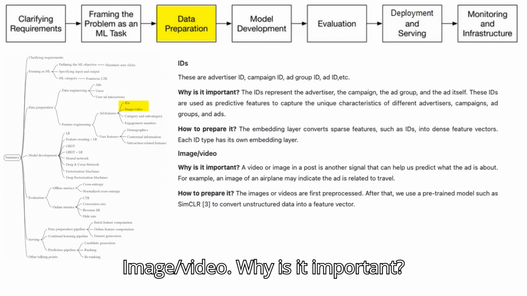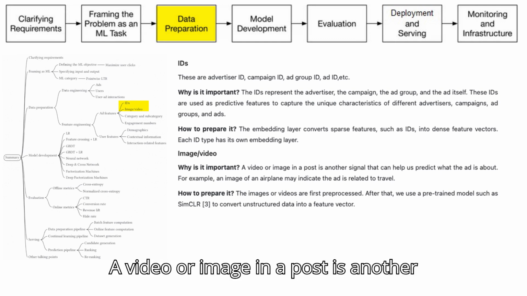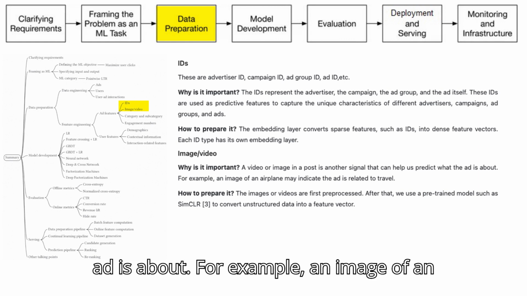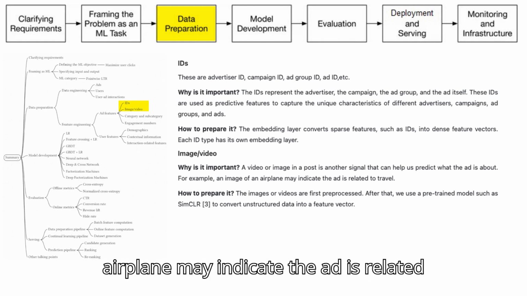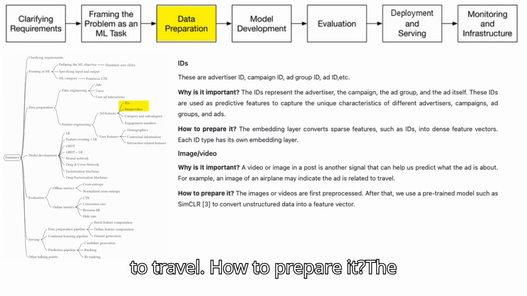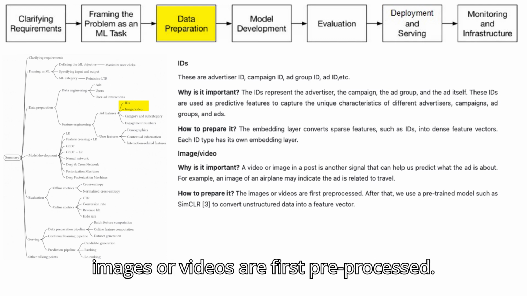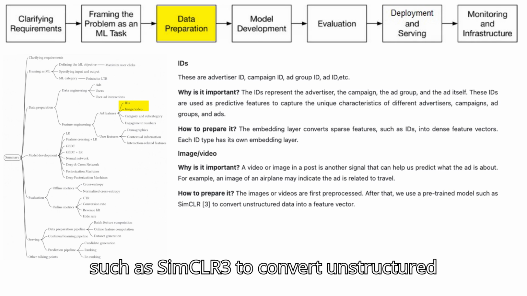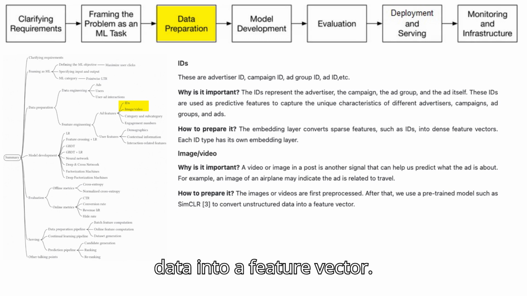Image/video. Why is it important? A video or image in a post is another signal that can help us predict what the ad is about. For example, an image of an airplane may indicate the ad is related to travel. How to prepare it? The images or videos are first pre-processed. After that, we use a pre-trained model such as SimCLR3 to convert unstructured data into a feature vector.